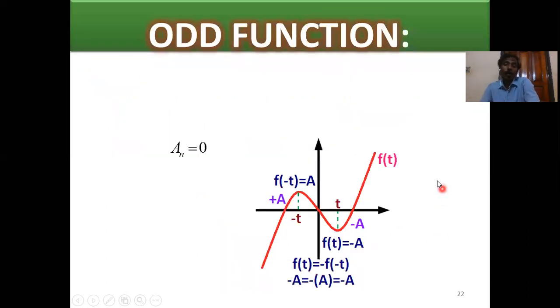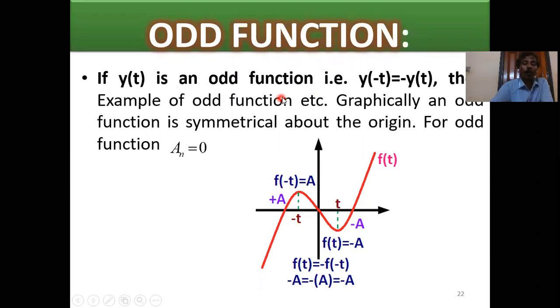So similarly, what is an odd function? If y of t is an odd function, that is y of minus t equals minus y of t, then graphically an odd function is symmetrical about the origin. This is a very important sentence: graphically an odd function is symmetrical about the origin. For an odd function, an equals 0. This is the condition.